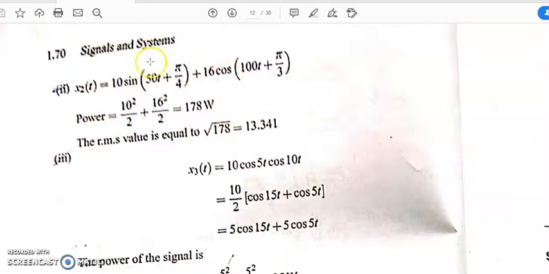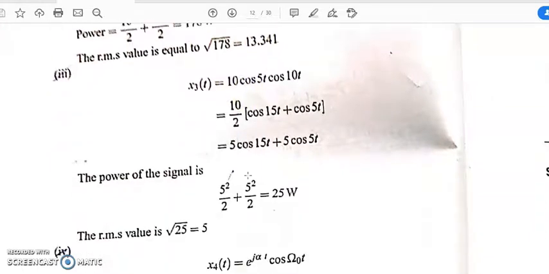So for this part, the power is 10 square by 2, and for this part it is 16 square by 2. So the power will be 178 watt, the power of x2(t). And RMS value will be root of 178, that is 13.341.